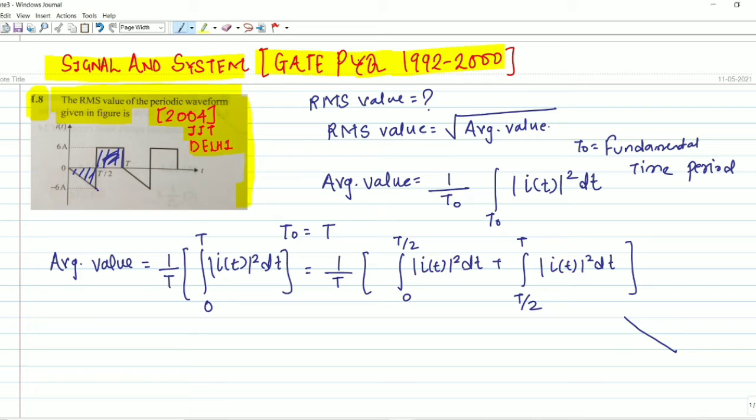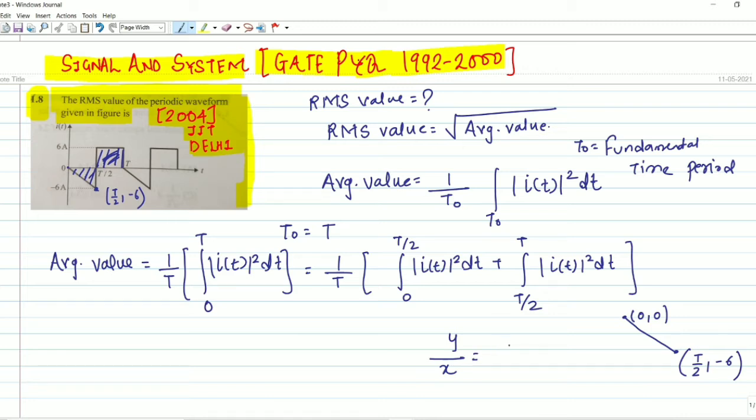This point will have x coordinate T by 2 and y coordinate 6, and one point is passing through the origin. So we can say one point will be capital T by 2 comma minus 6, and another point will be the origin. If you know 2 points, how to find the equation of a line passing through 2 points, it will be y by x.